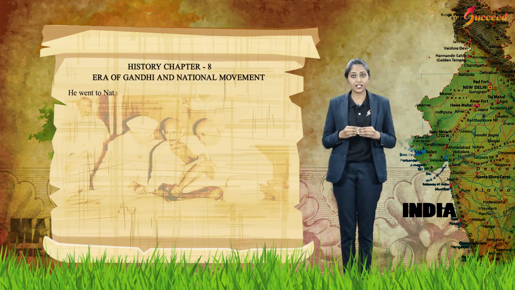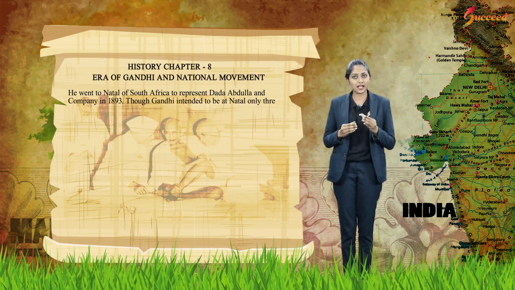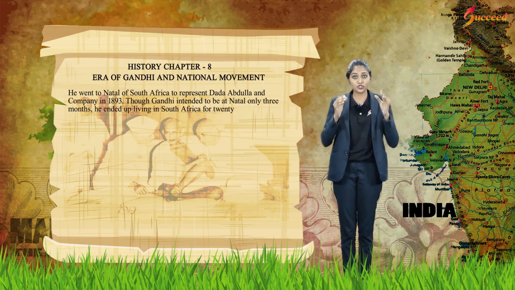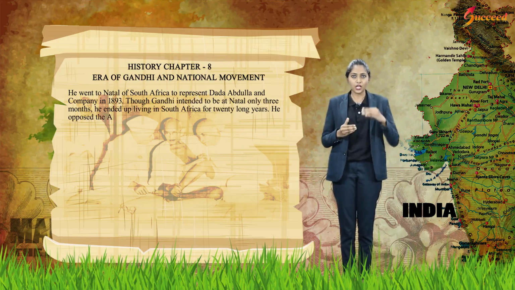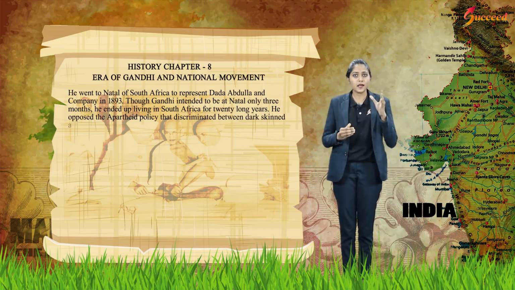He went to Natal of South Africa to represent Dada Abdullah and Company in 1893. Though Gandhi intended to be in Natal only 3 months, he ended up living in South Africa for 20 long years. He opposed the apartheid policy that discriminated between dark-skinned and pale-skinned people.